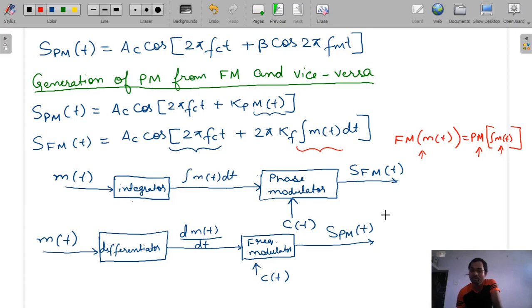In the same way, we can write phase modulation of m(t): from this block diagram, first we have used the differentiator, so d/dt of m(t), and we have passed it through the frequency modulator. So we got our phase modulated signal. So understood this concept? This was a very easy concept.